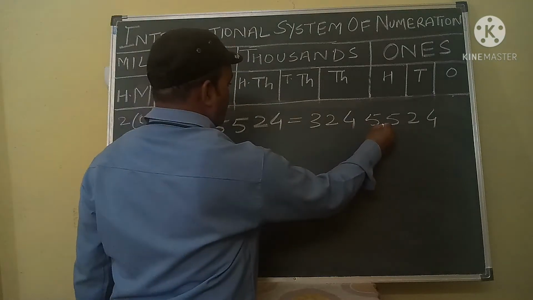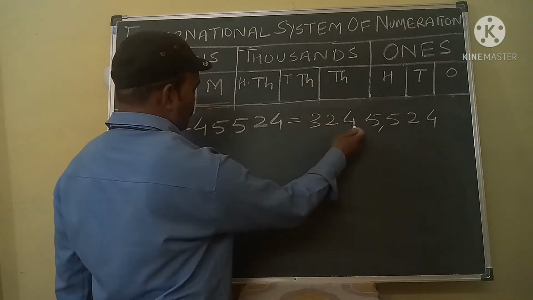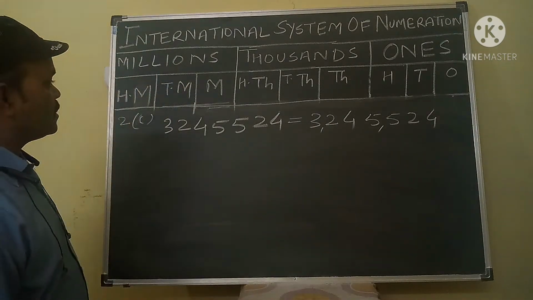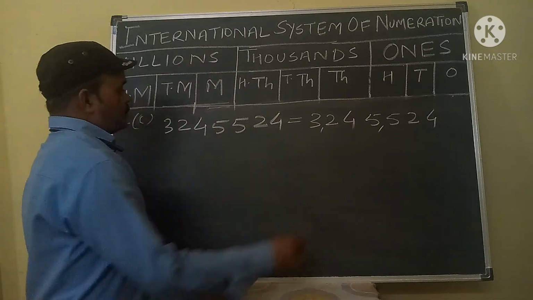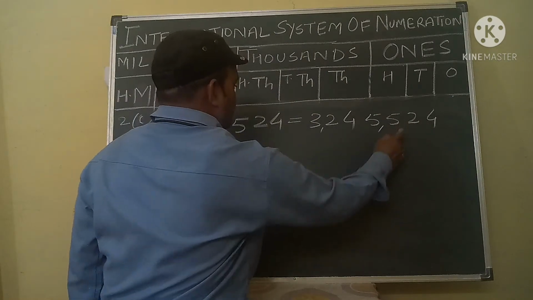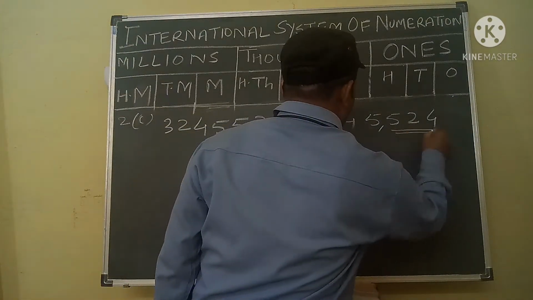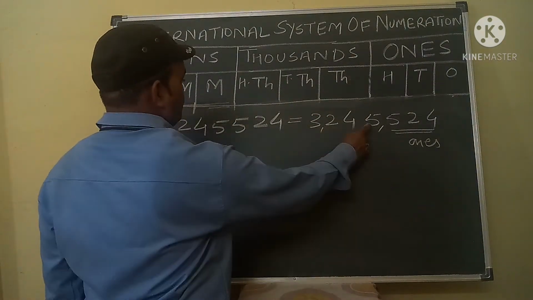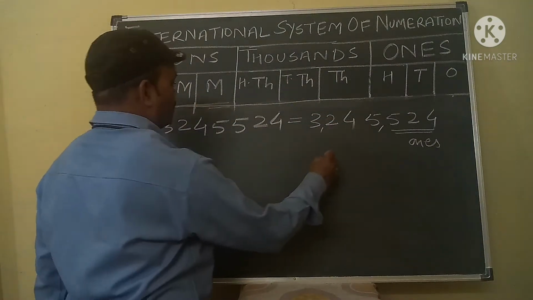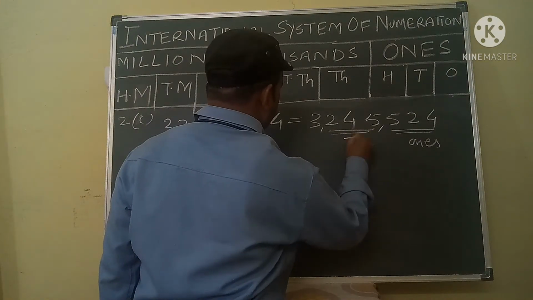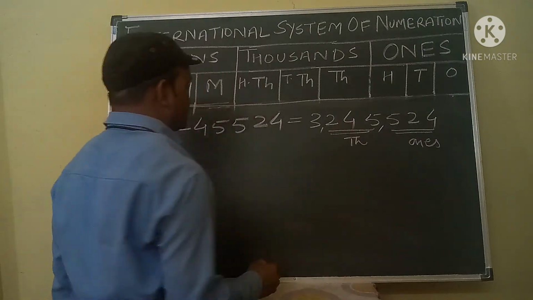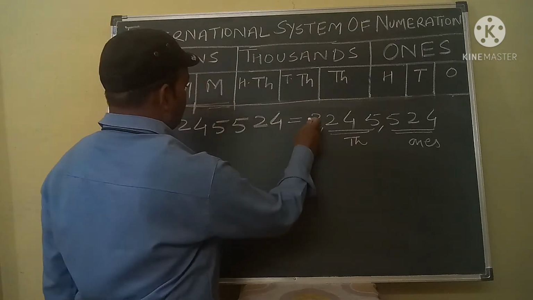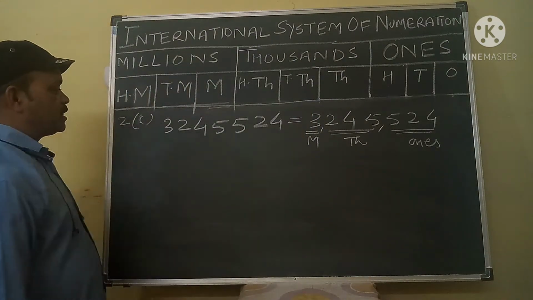First comma after 3 digits, second comma after 3 digits. Then ones, tens, hundreds are in the ones period. 1000, 10,000, 100,000 are in the thousand period, and 3 is in the millions period.